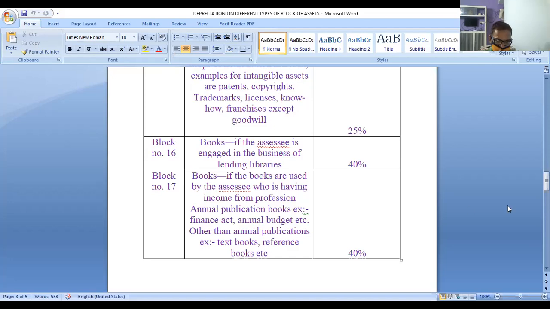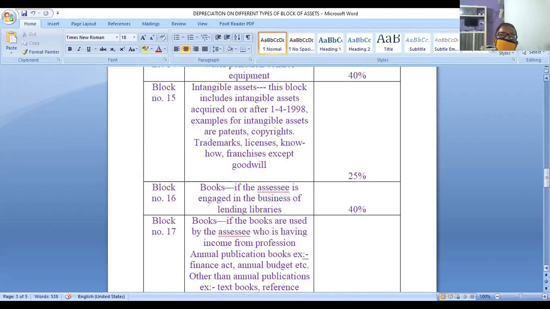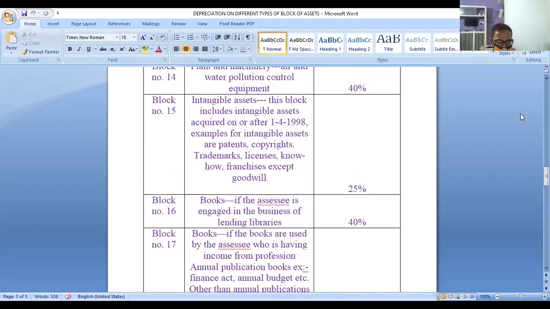Okay, if you are asked to calculate depreciation on books and no percentage is specified, by default calculate at the rate of 40% on books. Books can be used for any purpose. Now, if they ask to calculate depreciation on intangible assets, see that if the assets are purchased after 1/4/1998, except goodwill, by default you have to calculate 25% on those intangible assets.